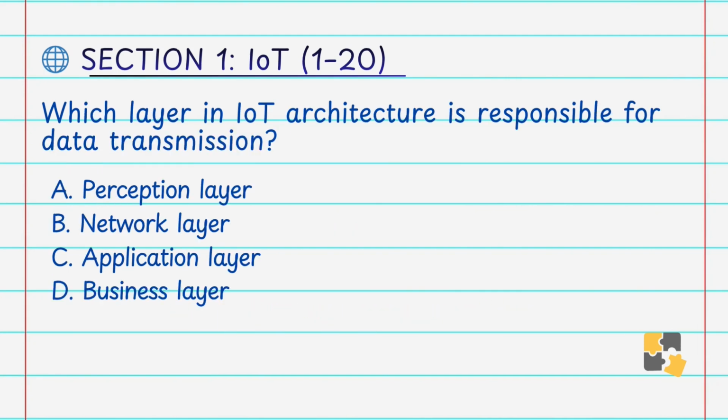Which layer in IoT architecture is responsible for data transmission? A. Perception layer, B. Network layer, C. Application layer, D. Business layer. Answer is B. Network layer. The network layer is responsible for transmitting data collected from sensors, that is the perception layer, to other systems like cloud platforms or servers. It ensures proper communication between the devices. That's why answer is B.